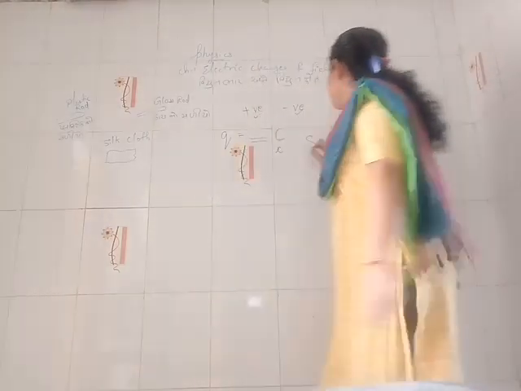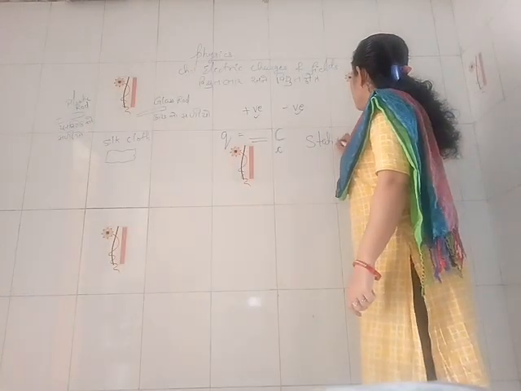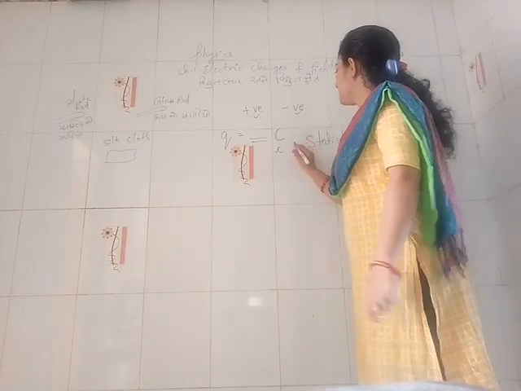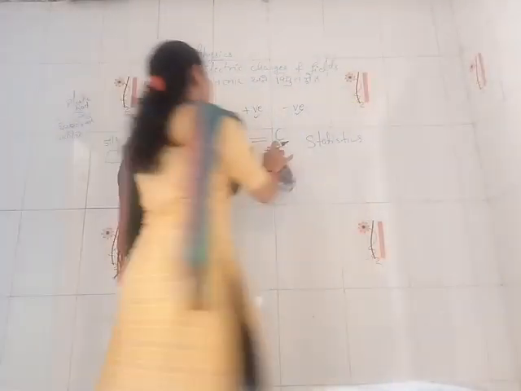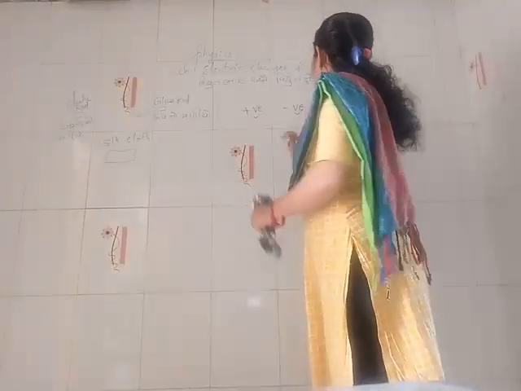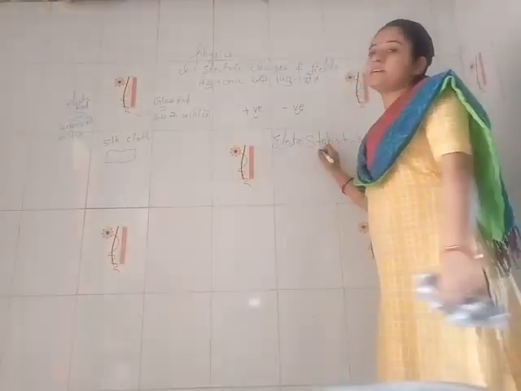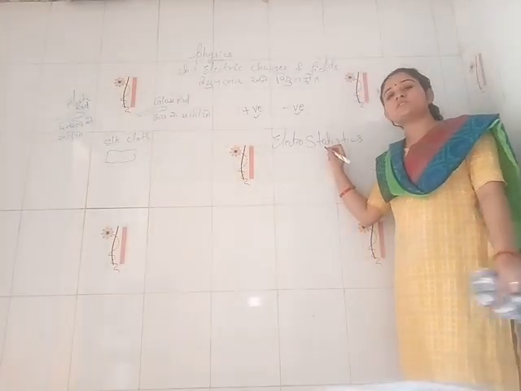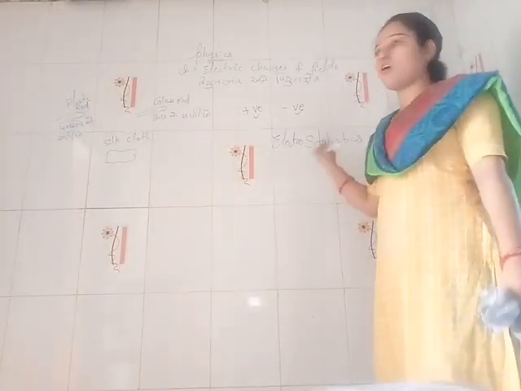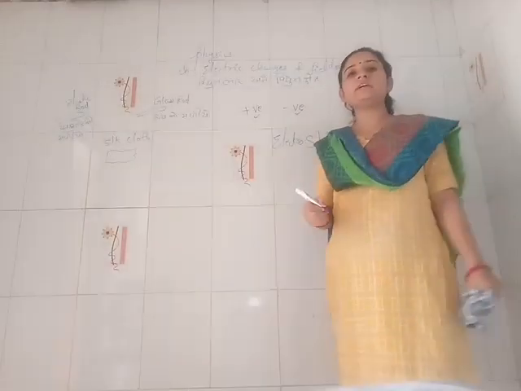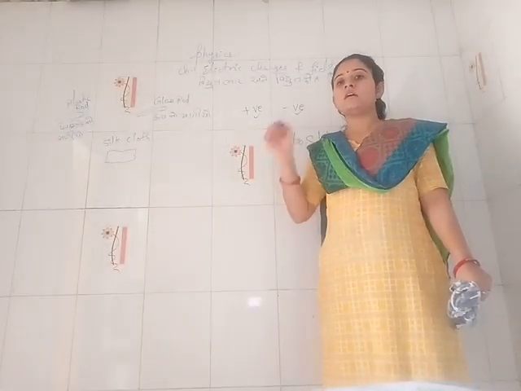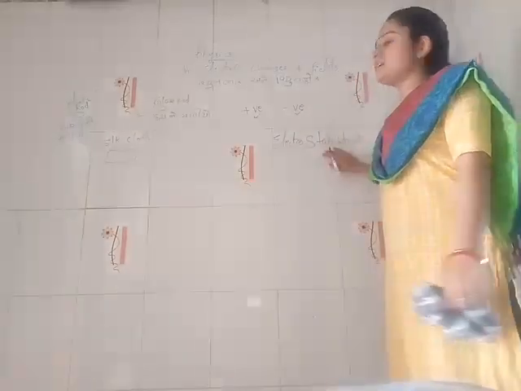So what is electrostatics? Electrostatics is a branch which deals with the study of forces, fields and potentials with respect to static charges.